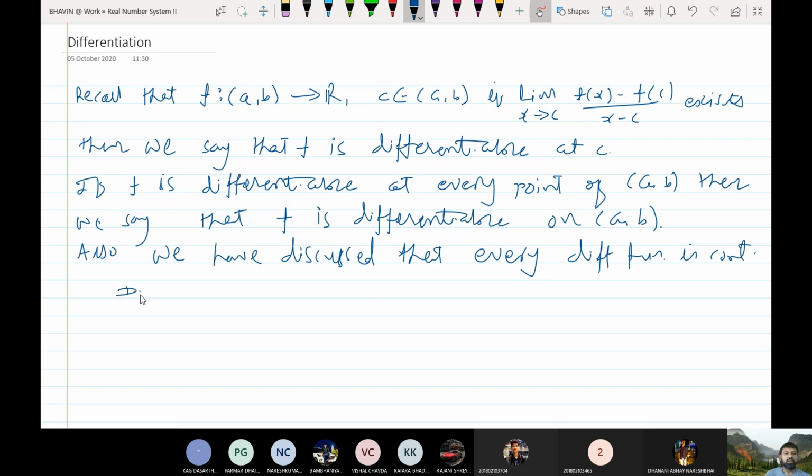That is, differentiability implies continuity. But what about the converse?